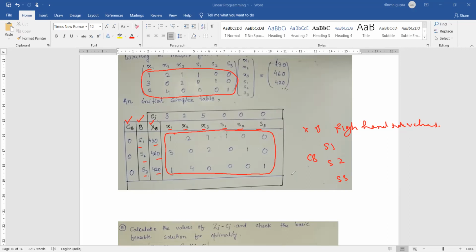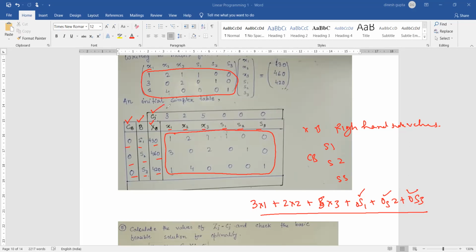Initially in the objective function, what is the value? मैं वो यहाँ पर repeat कर देता हूँ. The objective function is 3x1 plus 2x2 plus 5x3 plus 0 s1 plus 0 s2 plus 0 s3. So this is our objective function. तो हमने जब s1, s2 and s3 लिया तो हम लोग इनकी वैल्यूज यहाँ से निकालेंगे, that is 0, 0 and 0. तो वो मैंने नोट कर लिया. यहाँ पर ऊपर है Cj.